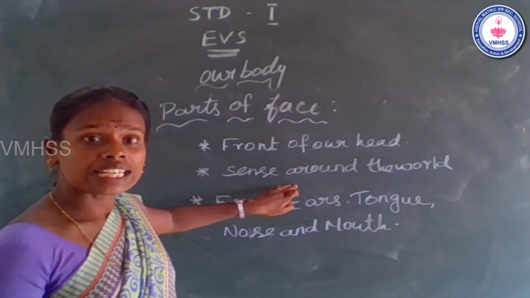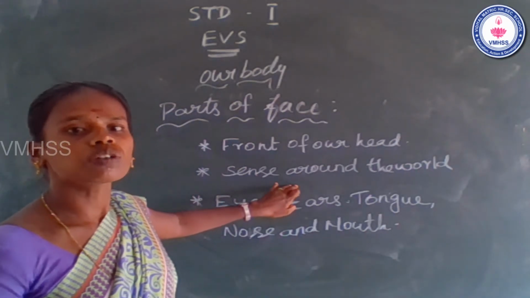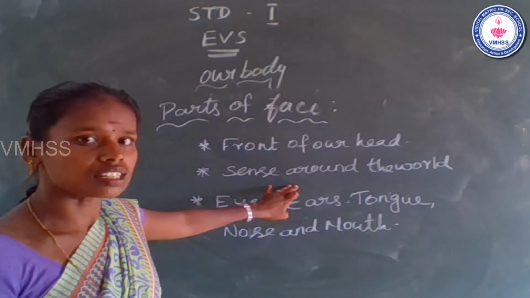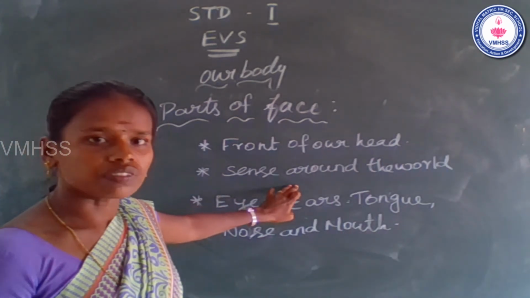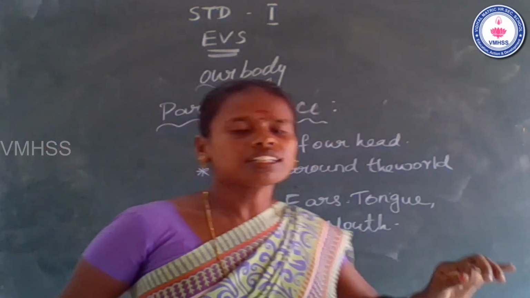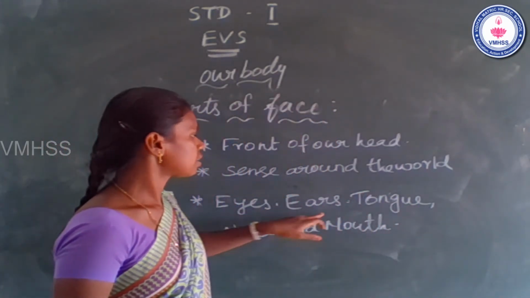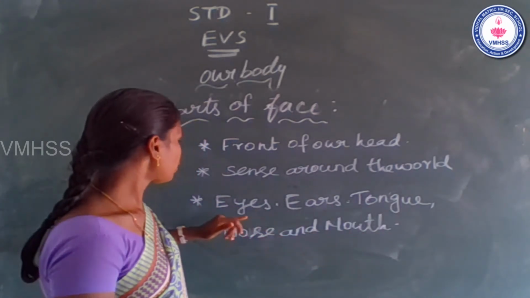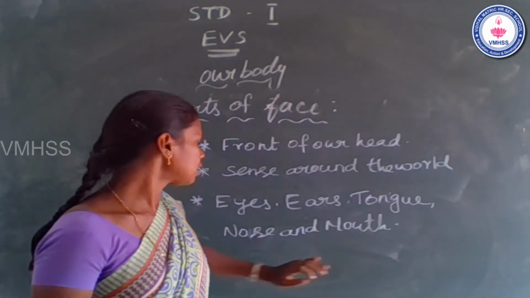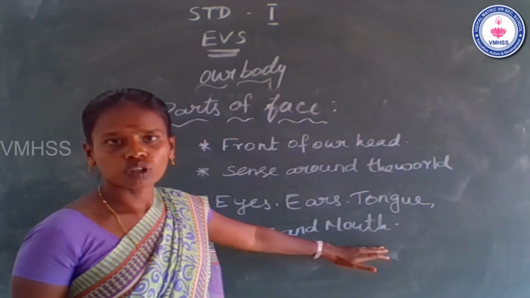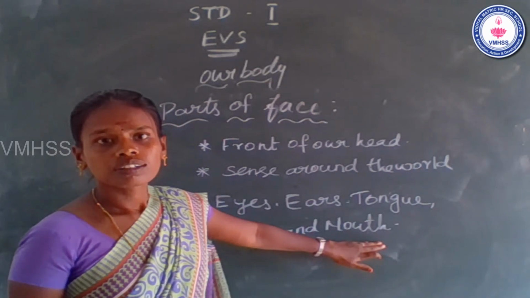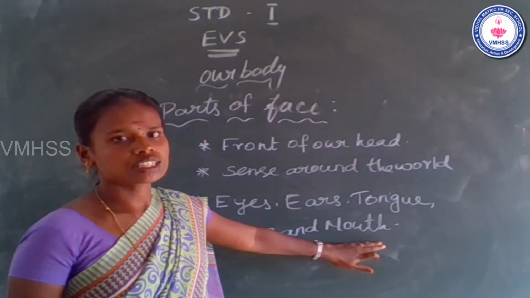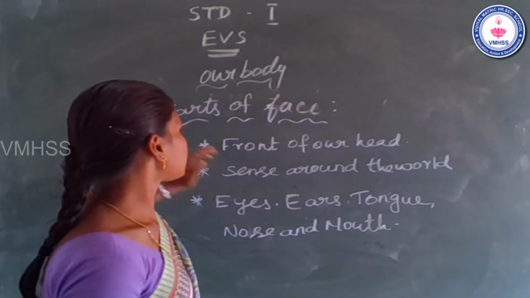It helps us to sense the world around us. Okay? Because there are eyes, ears, tongue, nose and mouth. Mouth also has tongue. Tongue is inside our mouth. Okay, once again I repeat it.